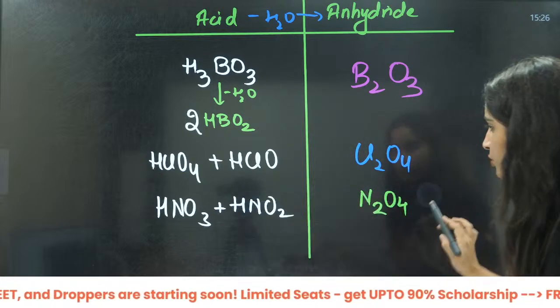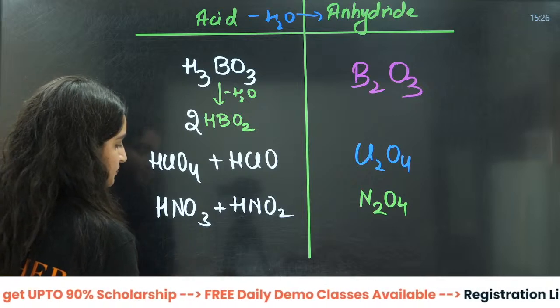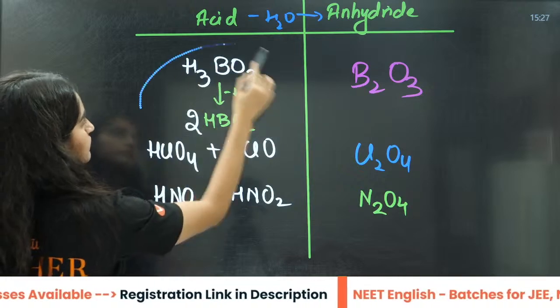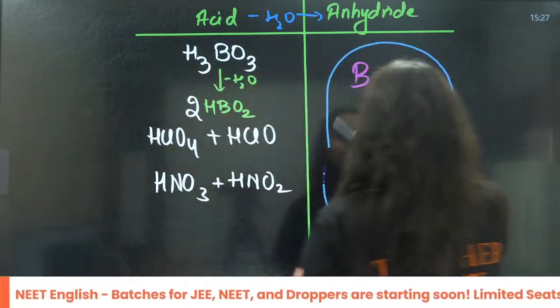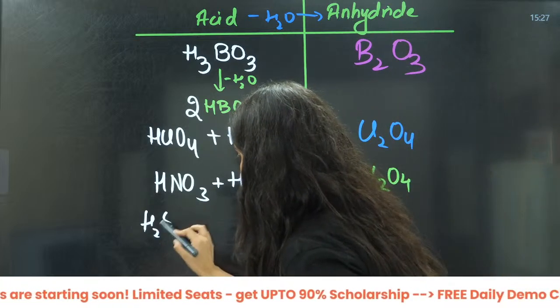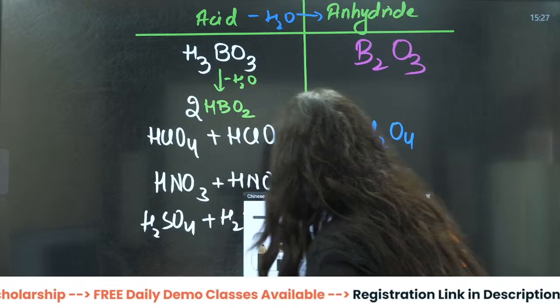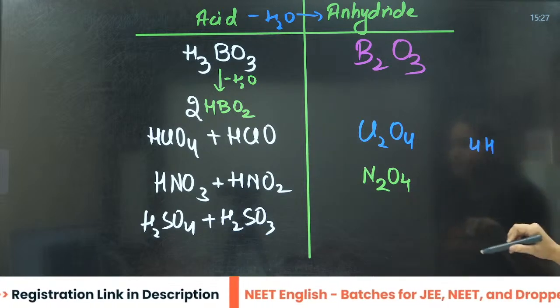Okay, one more. Now if you have H2SO4 and H2SO3, what will be the anhydride of that? 4H, right?